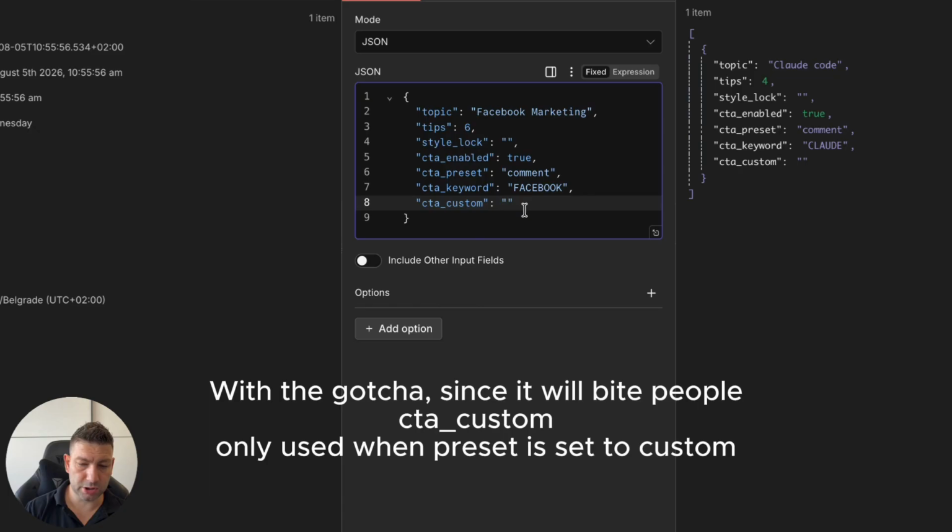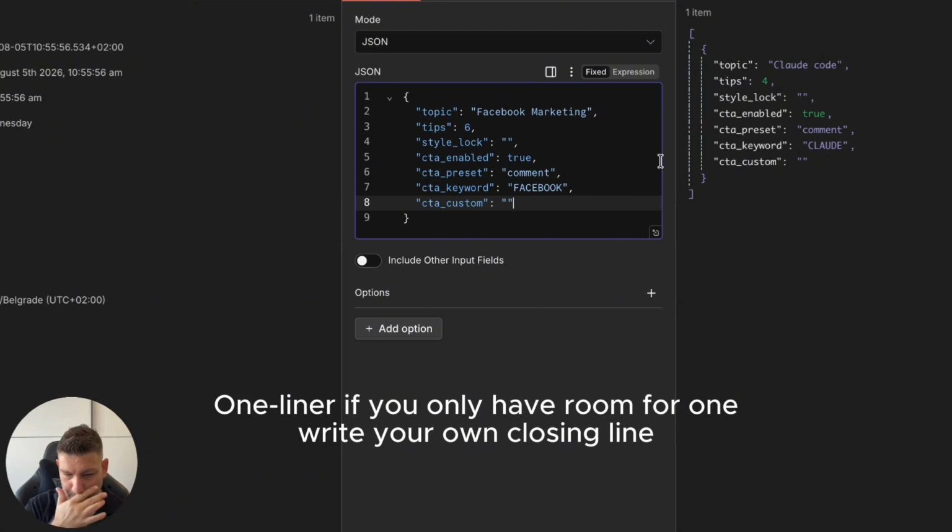And you have the option CTA custom. Honestly, I have to test it. I wrote it, but I'm not 100% sure it's working right now. I built it yesterday, so I'll test it by the end of the video.